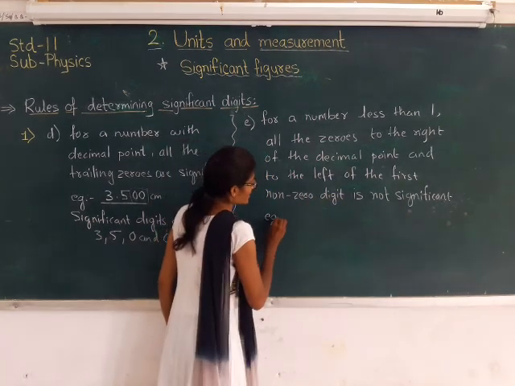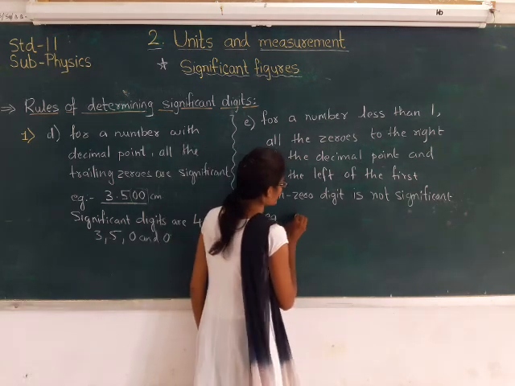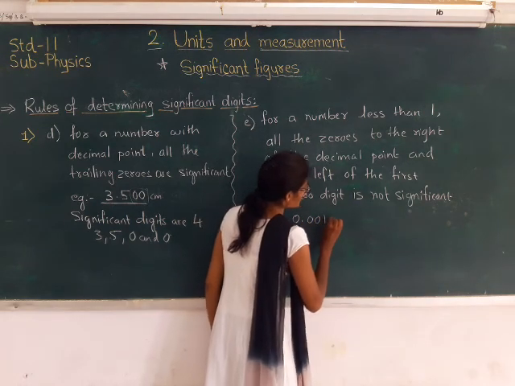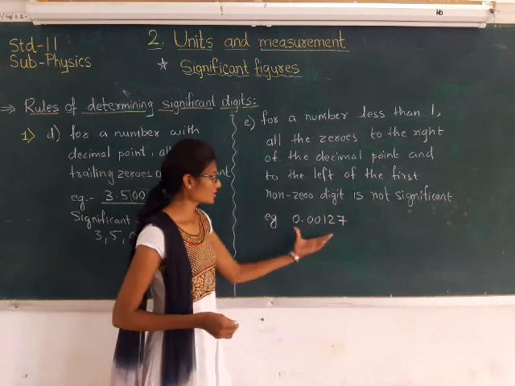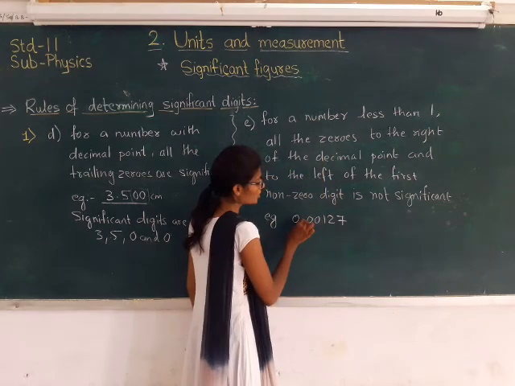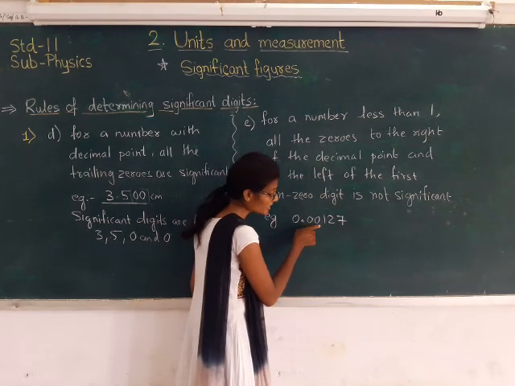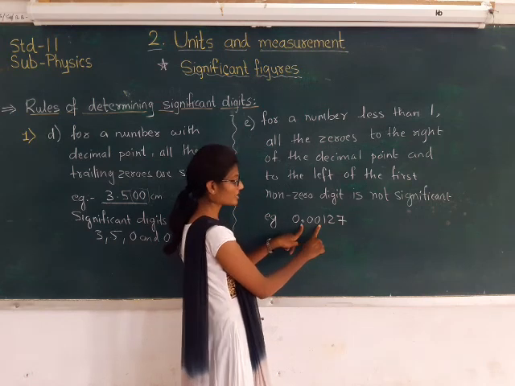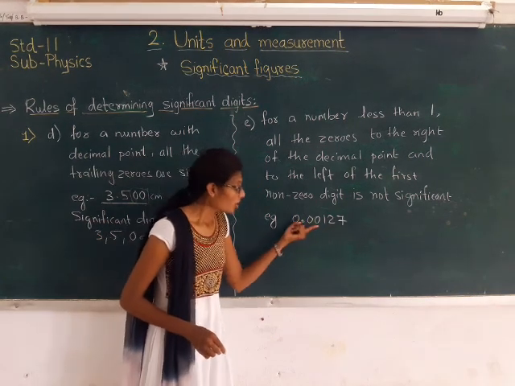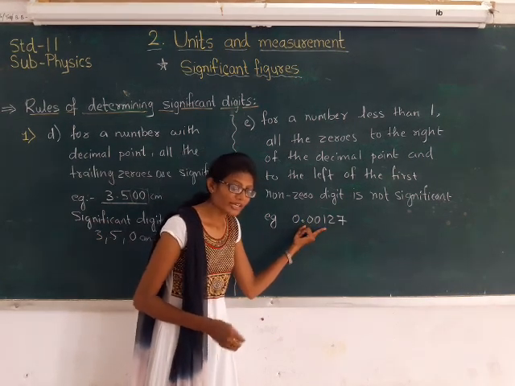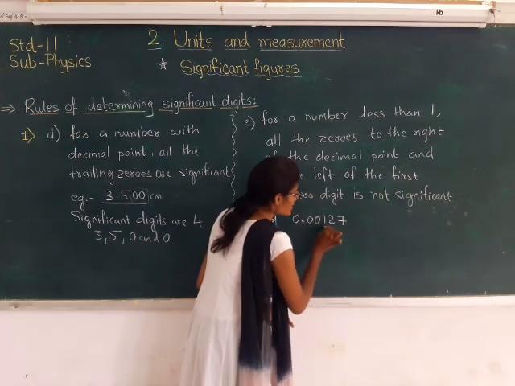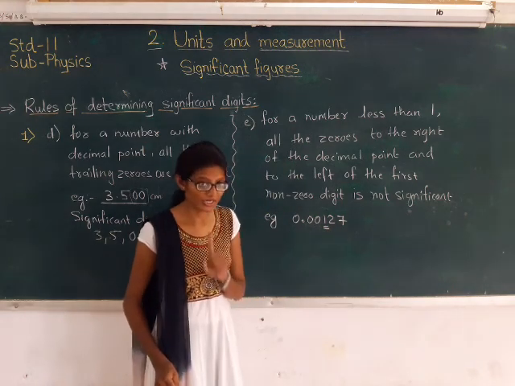As for example, a number less than 1, let us consider 0.00127. Now see, this number is less than 1 and according to the rule, all the zeros to the right of the decimal point and to the left of the first non-zero digit are not significant. Here I have the decimal point and after the decimal point I have two zeros. In this number, 1 is the first non-zero digit.